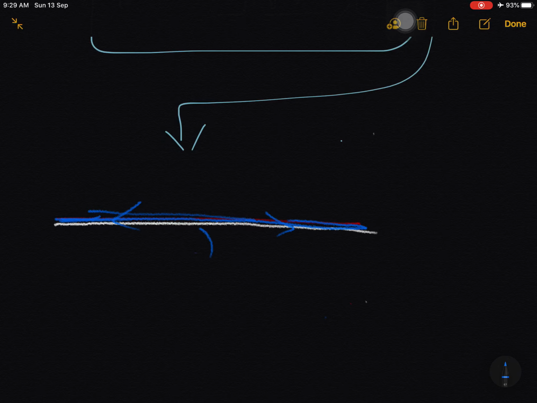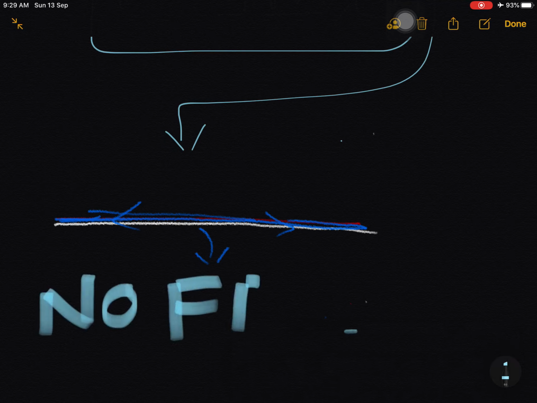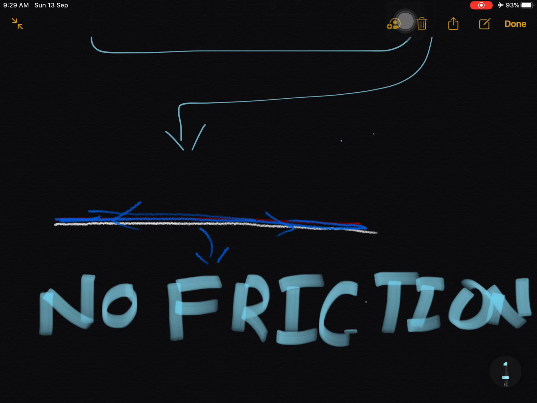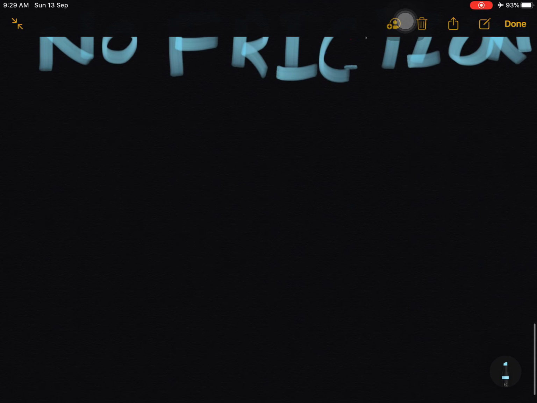We can say there is no friction. That is called non-viscous. No frictional force is acting on the two fluids. Then ideal fluids only we will discuss here, but not all fluids.